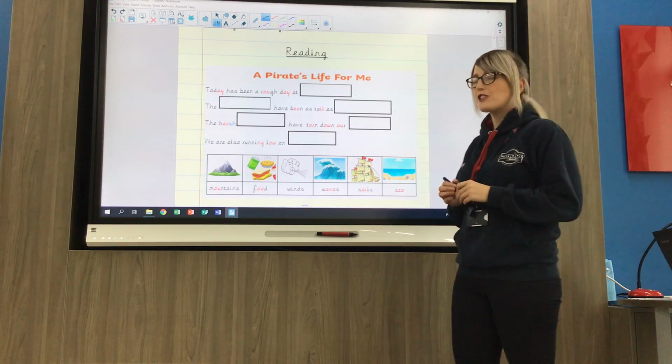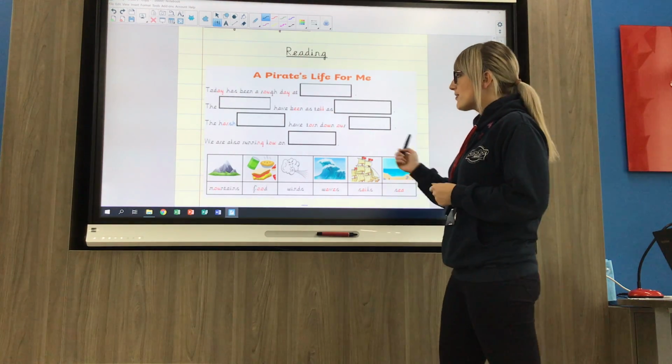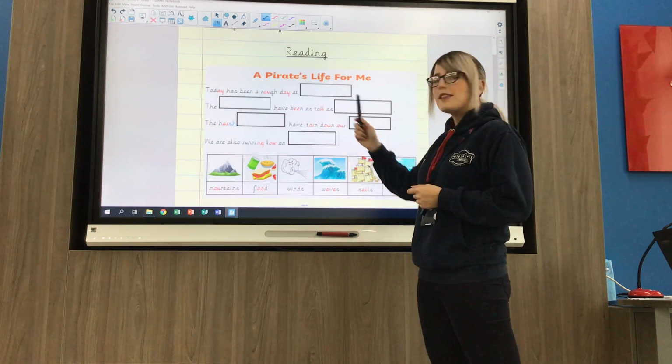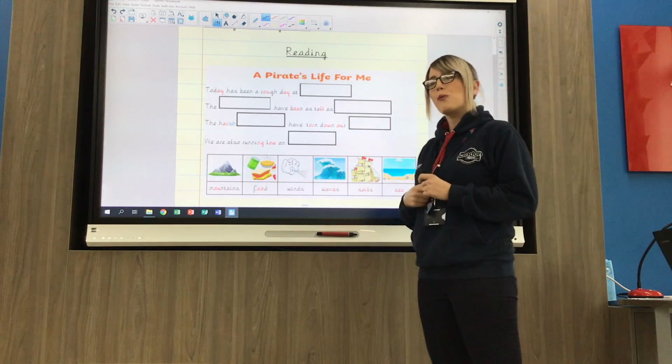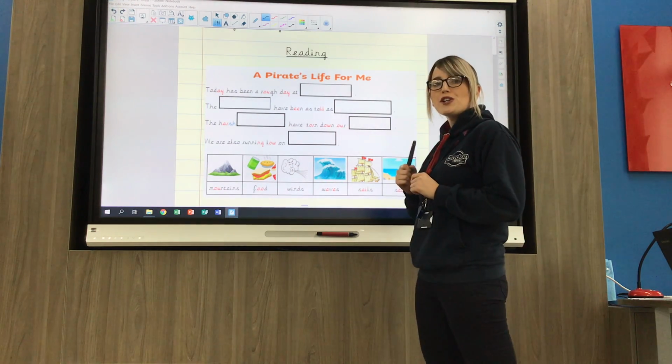So if you've got the mild sheet, you've got an activity where you've got some text and you've got to fill in the missing words using the table of pictures and words. So we're going to do the first one together.